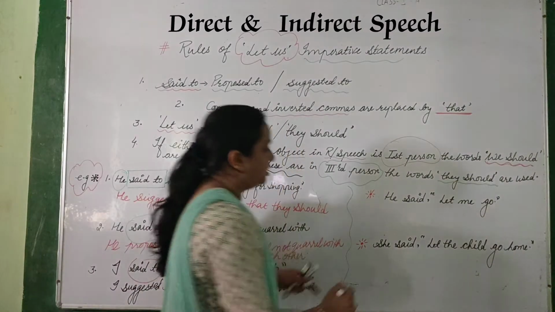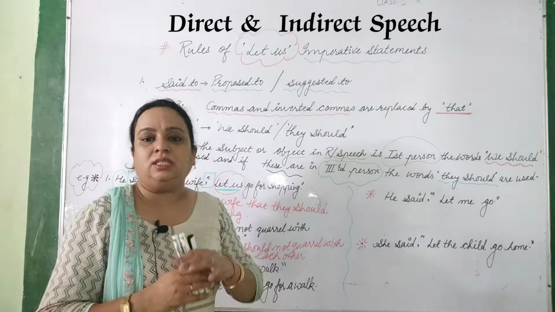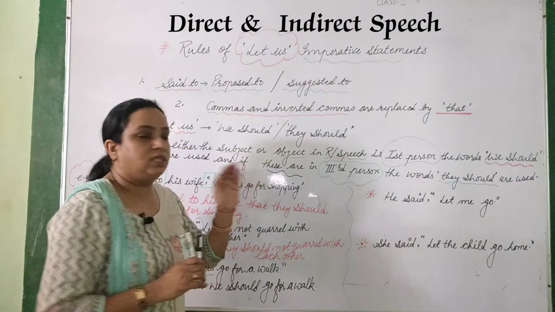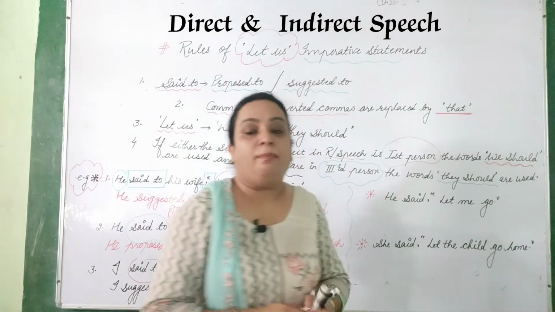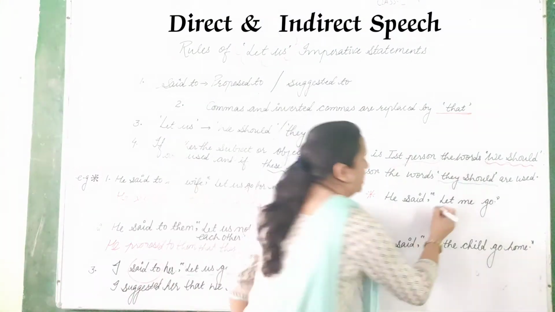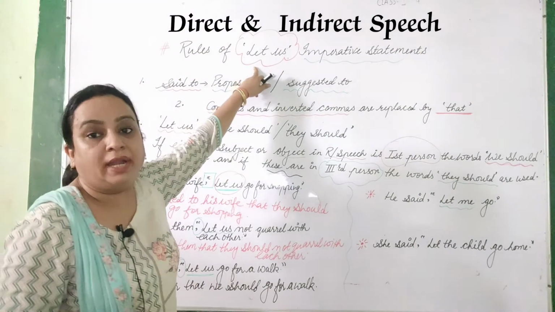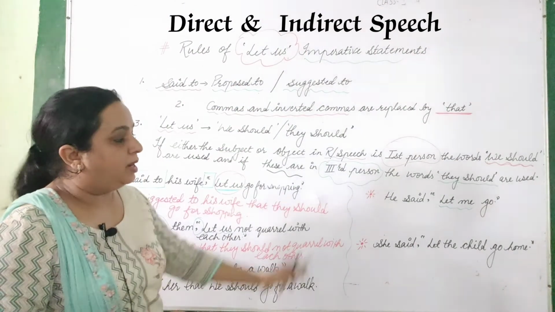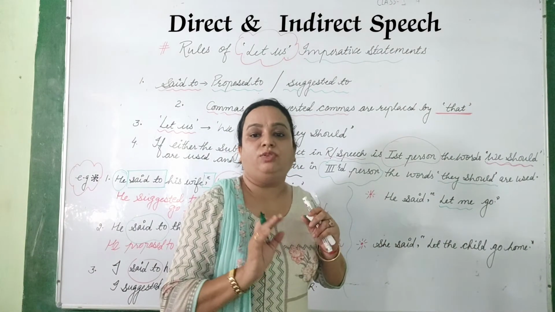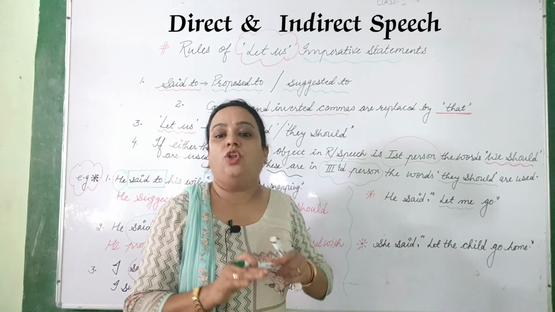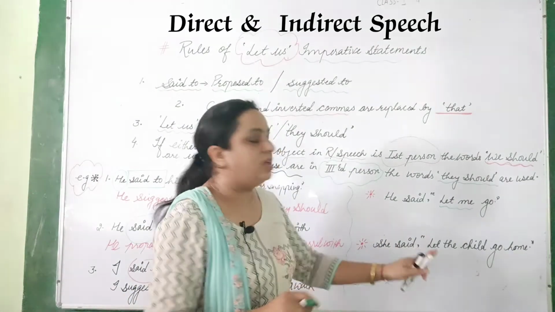Here you may notice, he said, "Let me go." The nature of the sentence is imperative. Let me go, right? But here you will notice that here it is "let me". It is not "let us". We have done the rule for "let us" with all these changes. But if here it is not "let us", so how to change? We have to take this as a normal imperative sentence, and then we have to change.